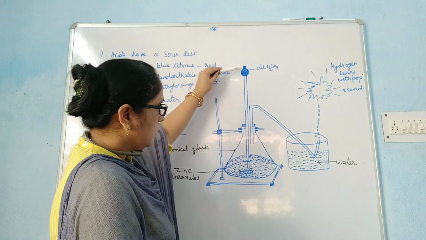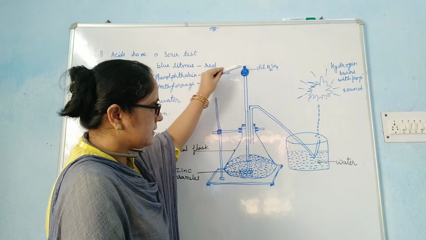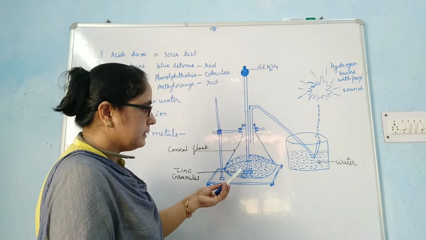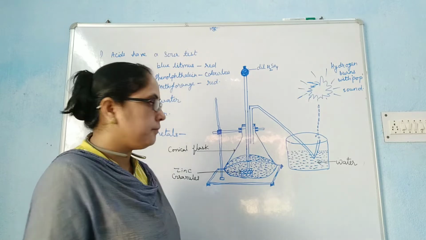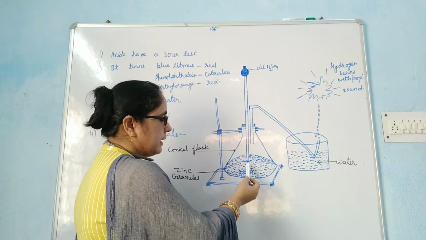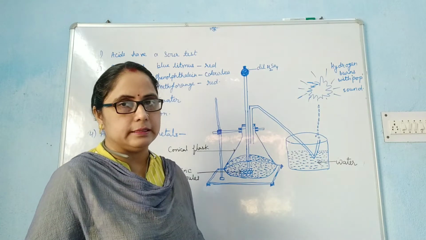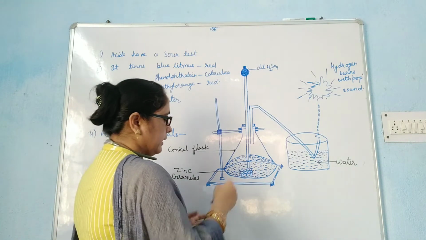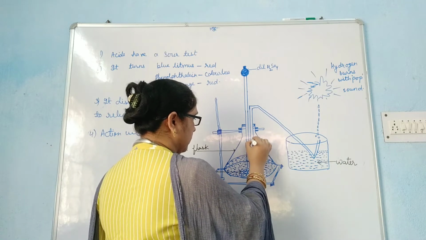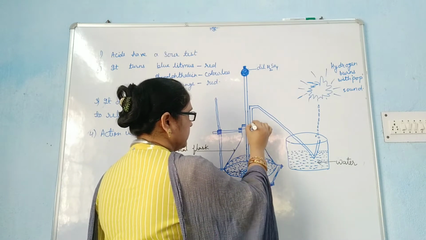When we drop dilute sulfuric acid with the help of a dropping funnel onto the zinc granules, a chemical reaction takes place between the zinc granules and dilute sulfuric acid. As a result, it evolves hydrogen gas. This hydrogen gas is evolved in the form of bubbles.